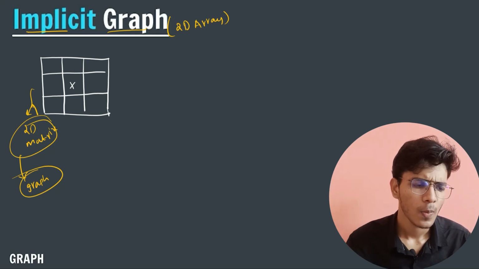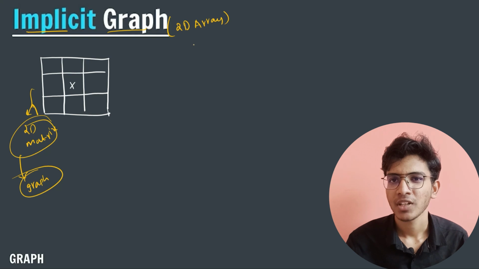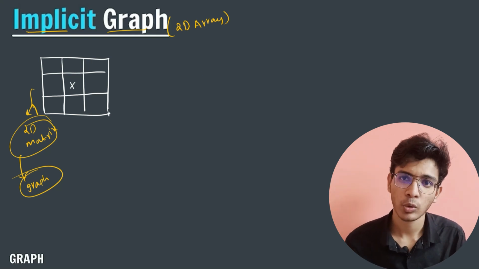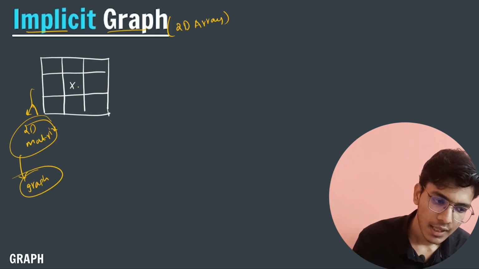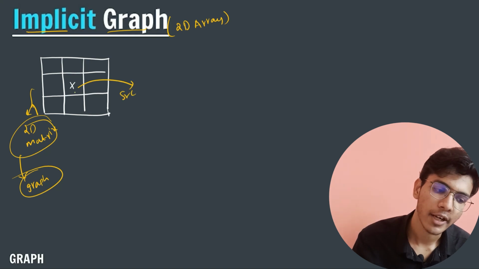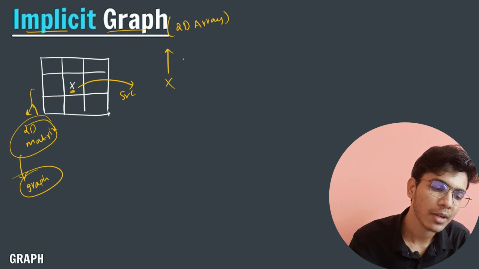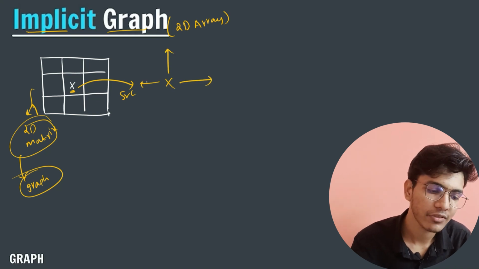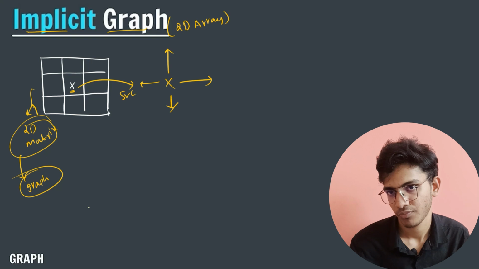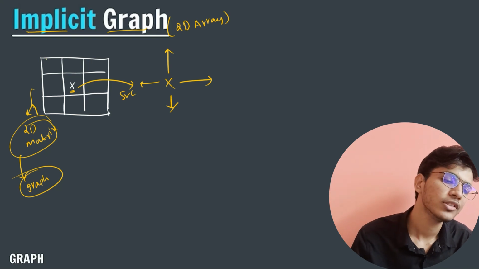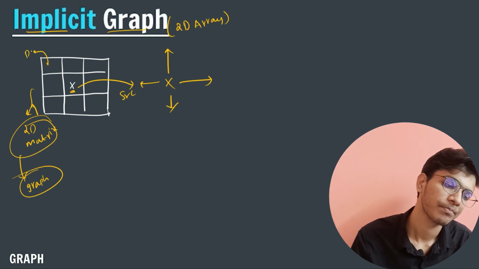Okay, now how are we going to tell whether the given question is related to graph or not? So here you can see that there is some source point. The user has given me some source point. Let's say this is x, and this x can move upward, right side, left side, and downwards. Now in the question, the user has given me some destination.